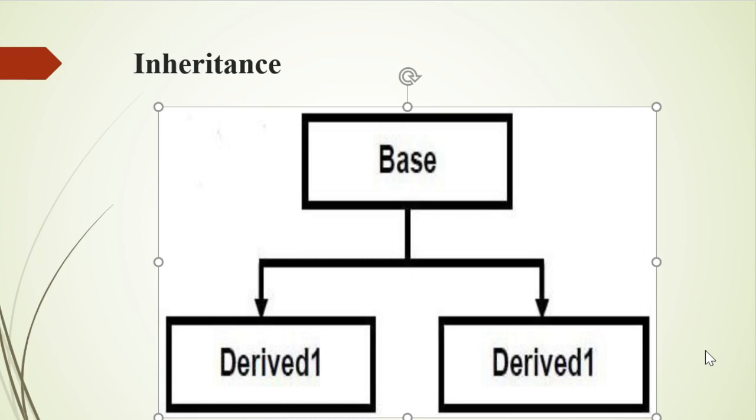Inheritance means the mechanism of deriving a new class from an old class. It is possible to inherit attributes and methods from one class to another. For that, there is a subclass and a superclass. The old class is known as a base class, while the new class is called a derived class or a subclass. Subclass means the class that inherits from another class, and superclass means the parent class, the class being inherited from. It is one of the most powerful features of object-oriented programming.